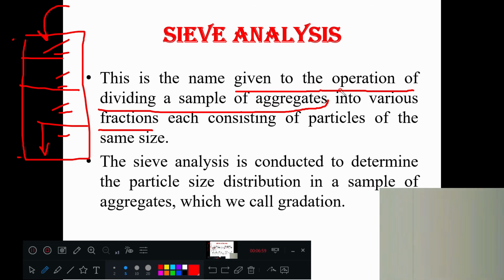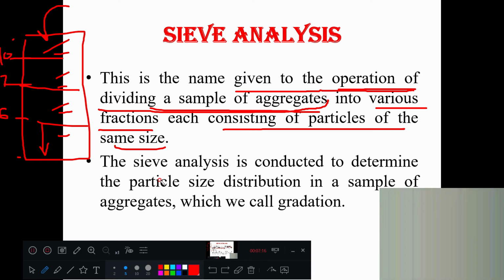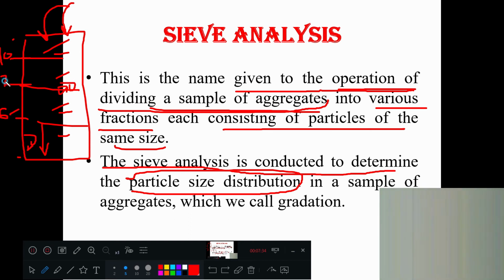That is why we have written sieve analysis is the operation of dividing a sample of aggregates into various fractions, each consisting of particles of the same size. So in this sieve all are 6 mm, in this sieve all are 7 mm, in this sieve all are 10 mm, like this. The sieve analysis is conducted to determine the particle size distribution. In a given sample, if you put 4 kg and after sieving check how much fraction you get, whether 20% of this size or 40% of this size, that is what we call gradation.